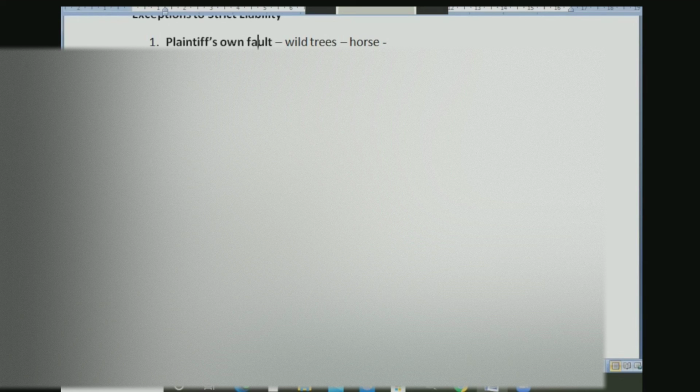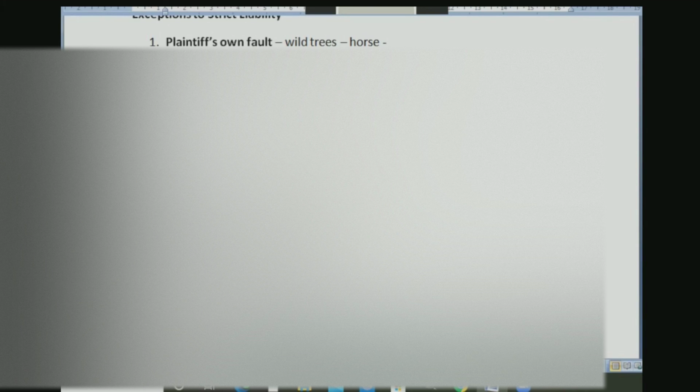And in this particular case, the court said that strict liability we are having just for namesake, but it's of no use. So they developed a new concept, which is called absolute liability. All right, what is absolute liability? It is the same as strict liability, but minus the exceptions.